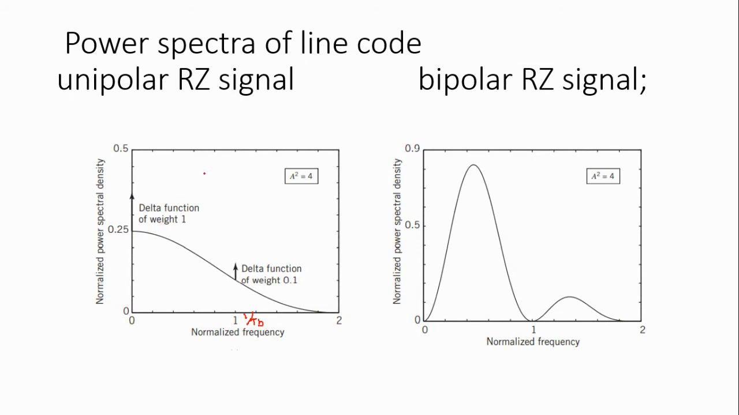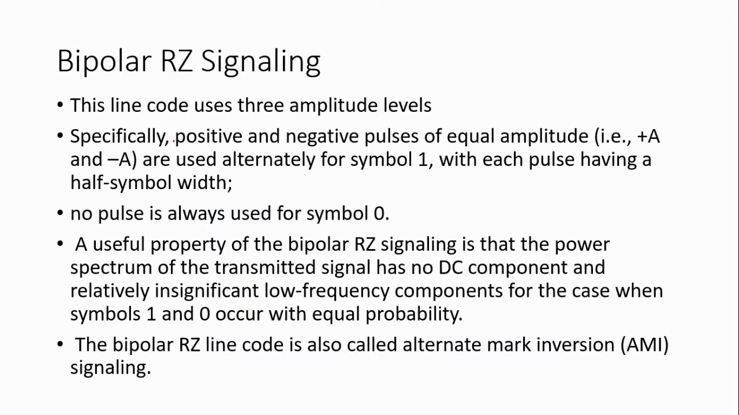Now we will see bipolar return to 0. In bipolar return to 0, it will use 3 amplitudes. The symbol 1 is represented as plus A, and if a second 1 occurs, it is represented as minus A, with half of the pulse duration. This plus A and minus A occur alternately whenever the symbol 1 occurs.